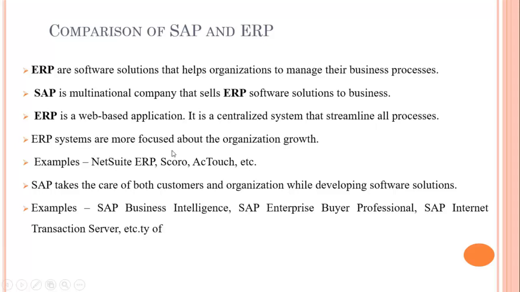ERP systems are more focused on the growth of the organization, so they focus more on the business activities of an enterprise. But SAP focuses on organizational growth as well as customer relations. Examples of ERP systems are NetSuite ERP, Scoro, and others. Examples from SAP are SAP Business Intelligence, SAP Enterprise Buyer Professional, and SAP Internet Transaction Server. These are the SAP ERPs that are available for specific purposes.